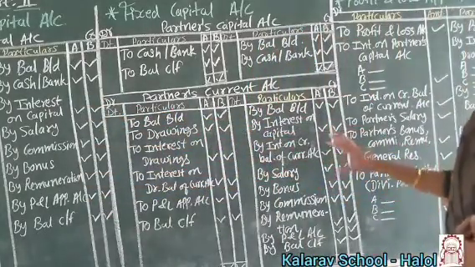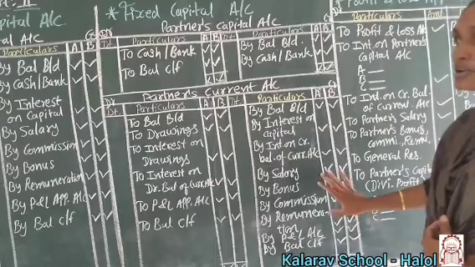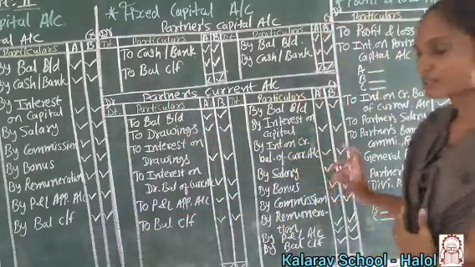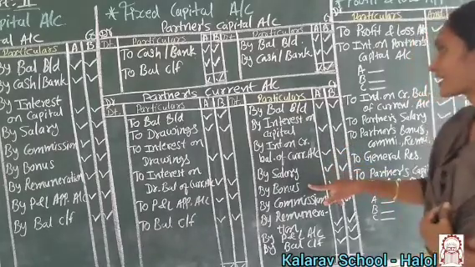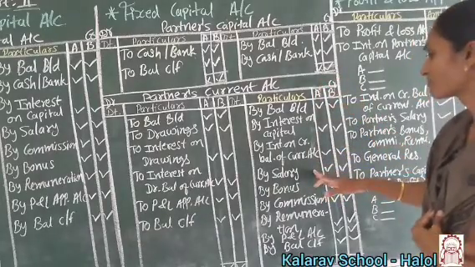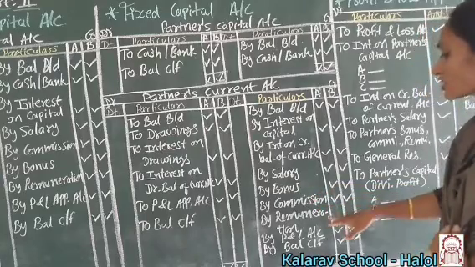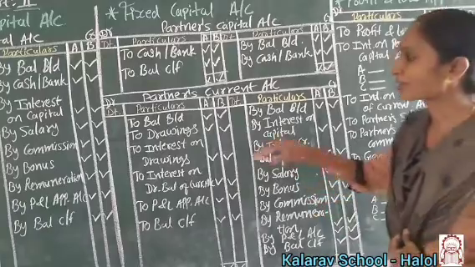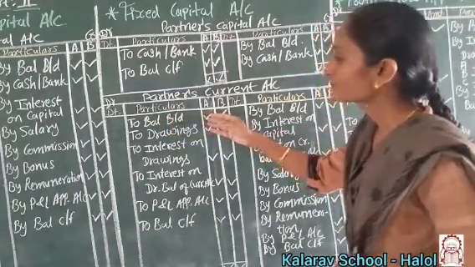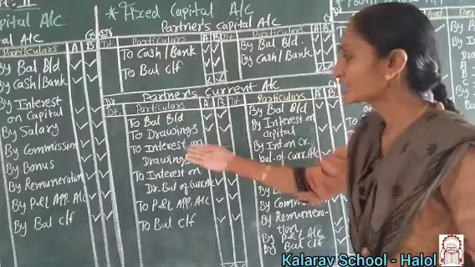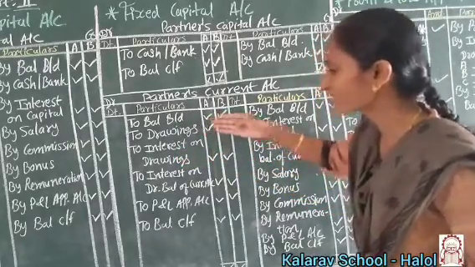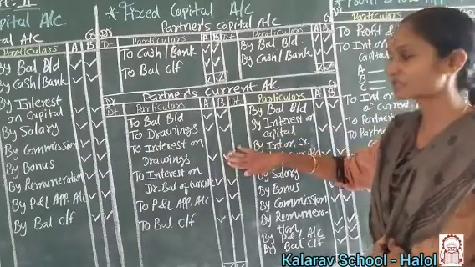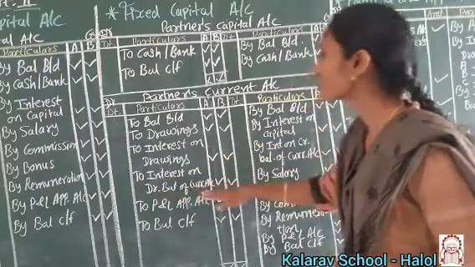Same as what we have recorded over here. That is optional; we have to use this method or that method. Here, the salary that has to be given to the partner, bonus, commission, remuneration, which are part of the partner's earnings, have to be credited to the partner's capital account. In the same way, on the debit side, drawings and interest on drawings are recorded, and then interest on the debit balance of the current account.